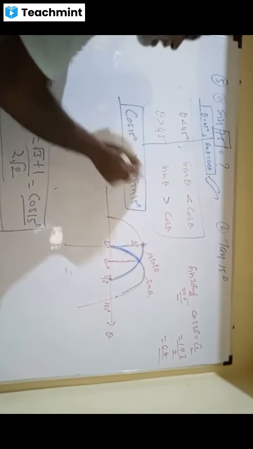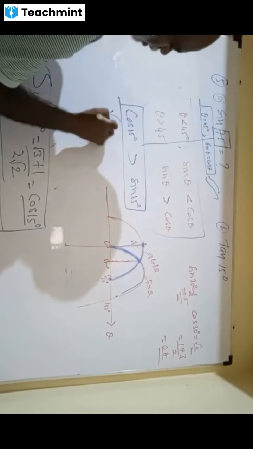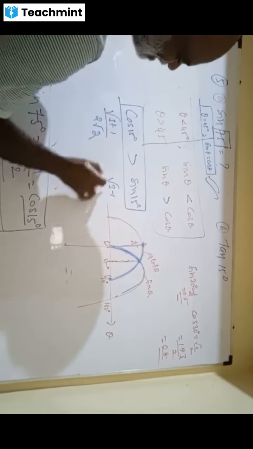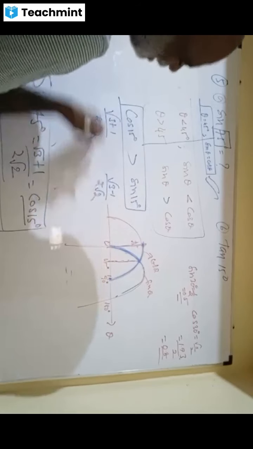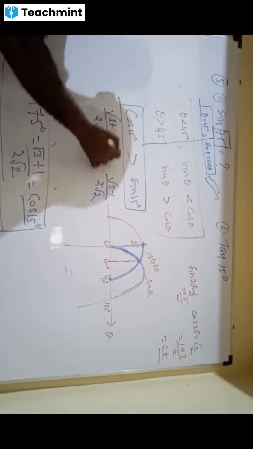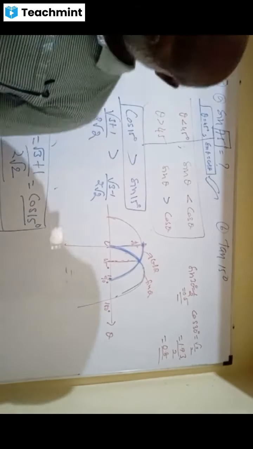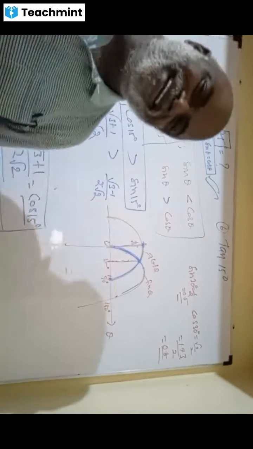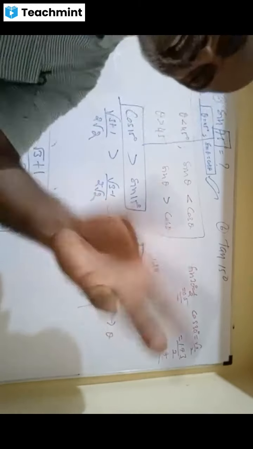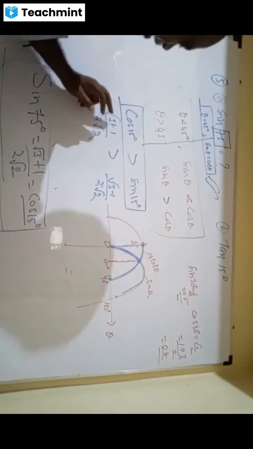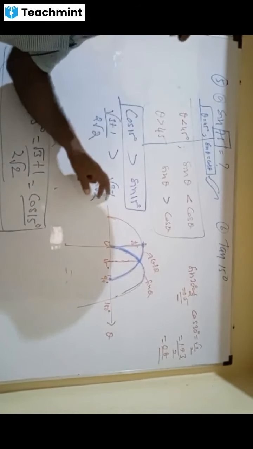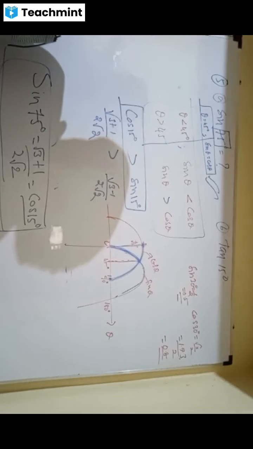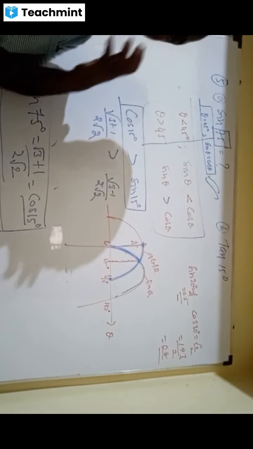That's all. Cos 15 is root 3 plus 1 by 2 root 2, and sin 15 is root 3 minus 1 by 2 root 2. You know who is bigger, right? Yes or no? You need not do the numbers. What is decimal? All that nonsense is not required. With plus it is bigger, with minus it is smaller. That's all it is. Is it okay? Yes, sir.